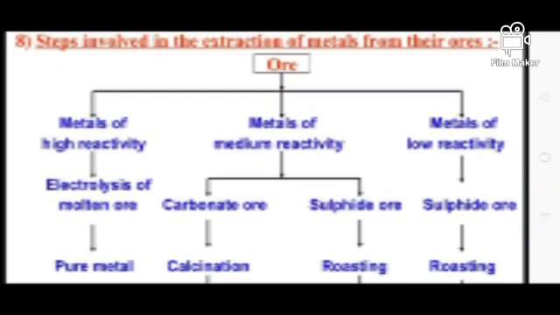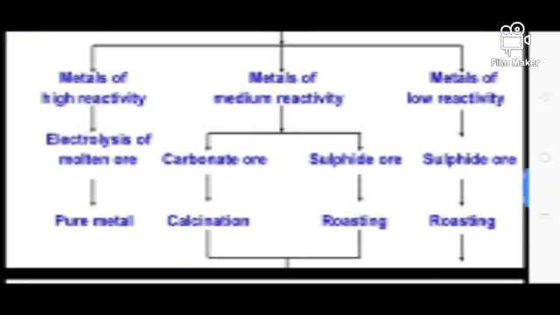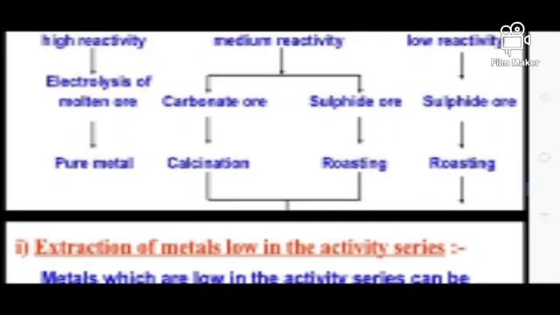We have to divide them into two types, carbonate ore and sulfide ore. Carbonate ores, under the process of calcination, give the pure metals, and sulfide ores, under the roasting process, give the pure metal.